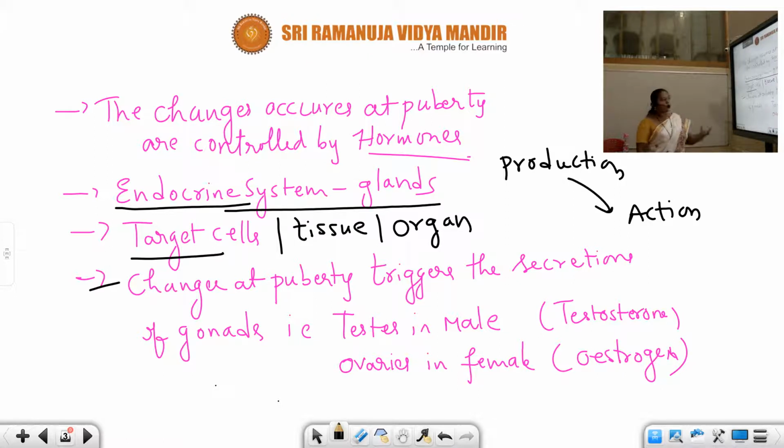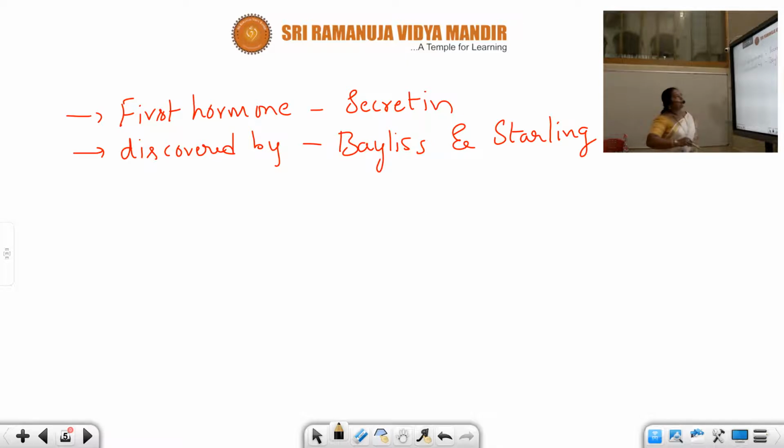Next, the second point. Changes at puberty trigger the secretions of the gonads, that is, testes in males and ovaries in females. The male sex hormone is testosterone, whereas the female sex hormone is estrogen. The first discovered hormone is secretin, and this hormone was discovered by Mr. Bayliss and Starling. Very important points to note down.